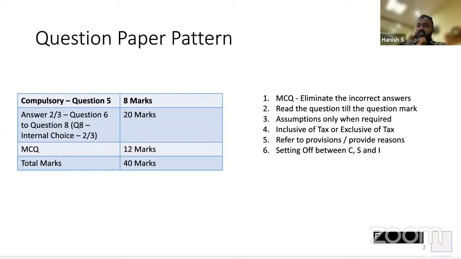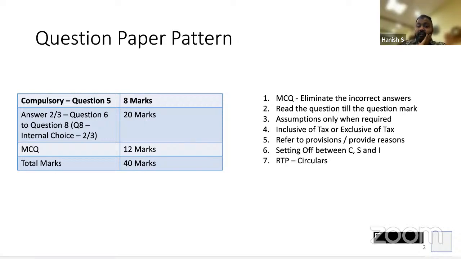CGST cannot be set off against SGST, and SGST cannot be set off against CGST, because Amazon money cannot be used on Flipkart, and Flipkart money cannot be used on Amazon. But Paytm money can be used here and there, that is IGST. Correct? Same example, bad example, but that's all I know.